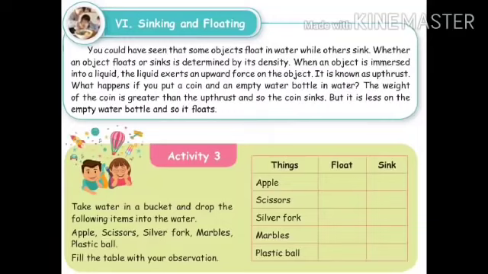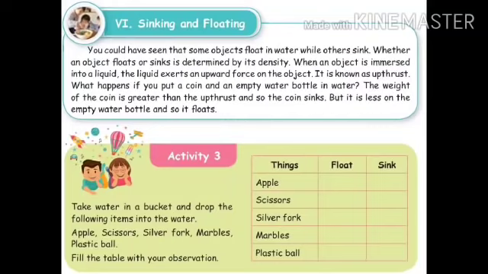Sinking and floating. You could have seen that some objects float in water while others sink. When an object floats or sinks, it is determined by its density. Okay children, by the weight. When an object is immersed into a liquid, the liquid exerts an upward thrust.